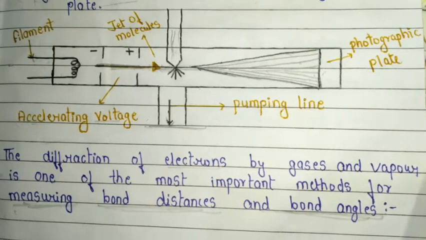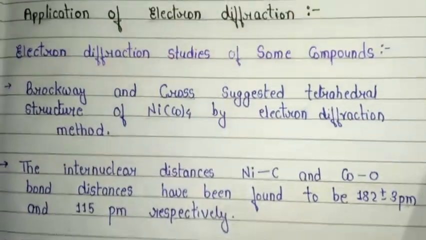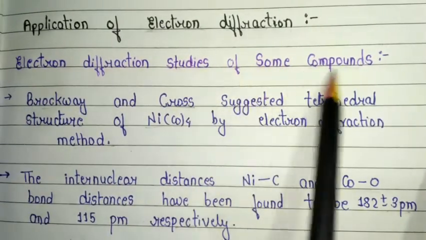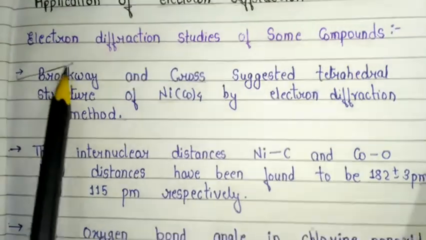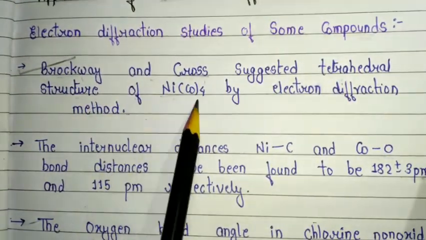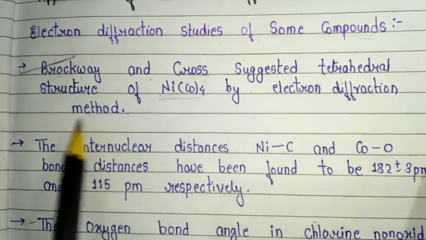Now the application portion of this important topic is the electron diffraction study of some compounds. The first important application: Brockway and Cross suggested the tetrahedral structure of nickel carbonyl, Ni(CO)4, by the electron diffraction method.